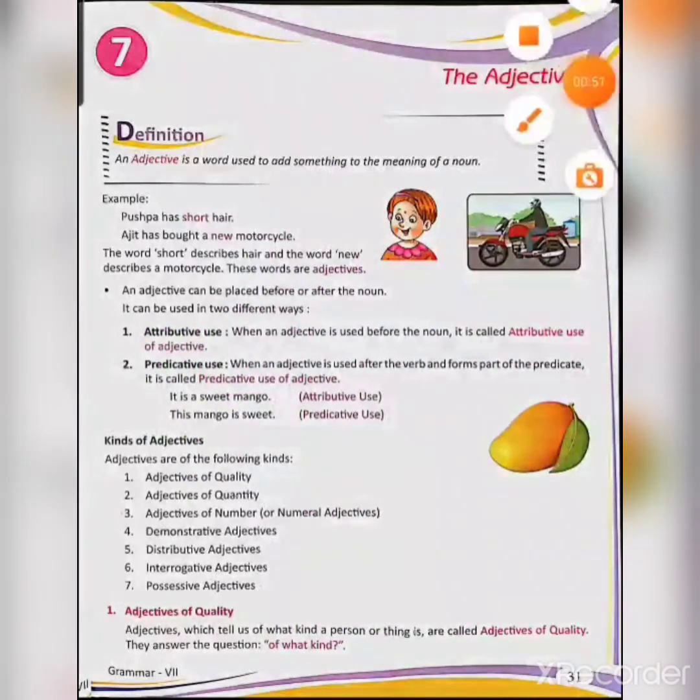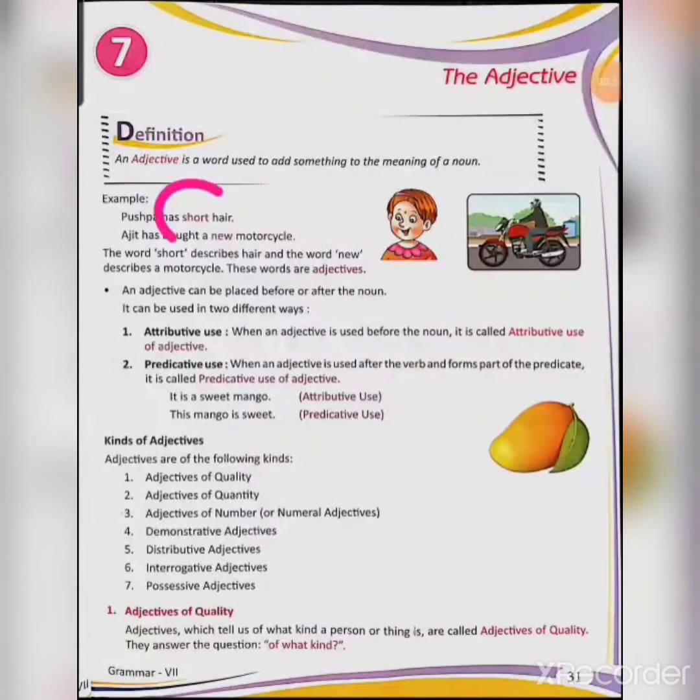For example, Pushpa has short hair. So beta, short is telling the quality of the hair. So the word short is an adjective. Ajit has bought a new motorcycle. Now what sort of a motorcycle is it? It is a new motorcycle. So new is an adjective. So we can say an adjective is a word used to add something to the meaning of a noun.